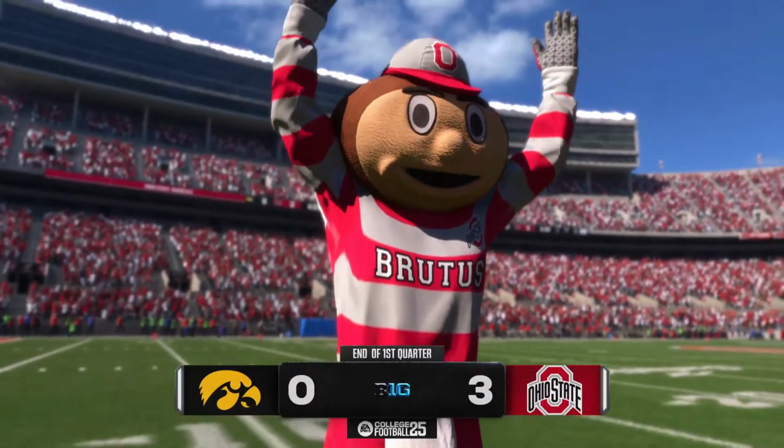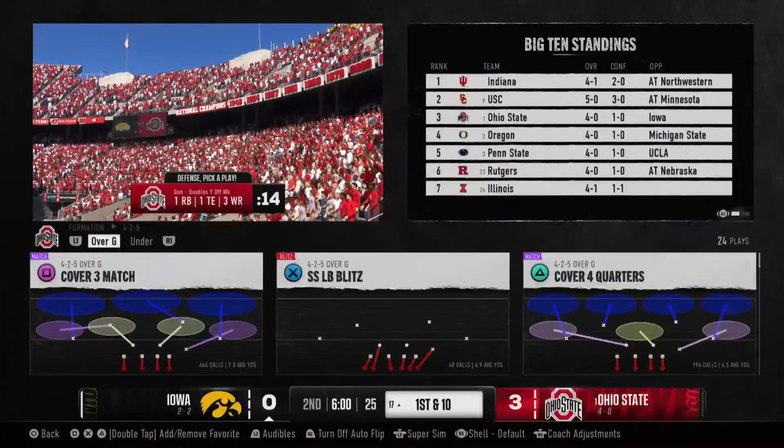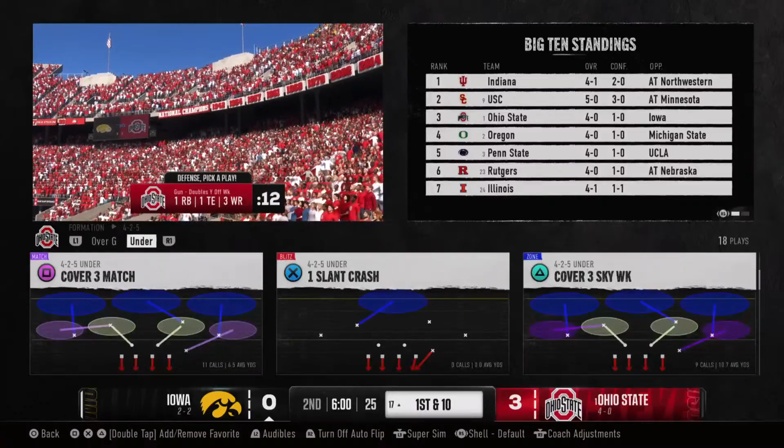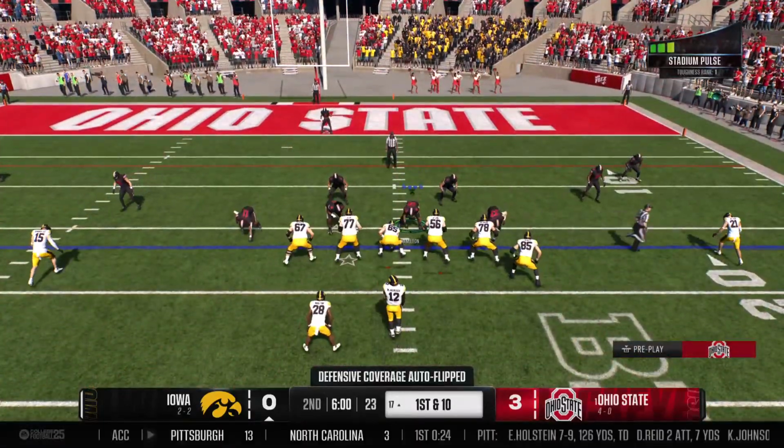Well, guys, Ohio State has the lead here. We put 1 in the books. Let's have a look at our game summary. They'll start the drive here with 1st down to open this period.